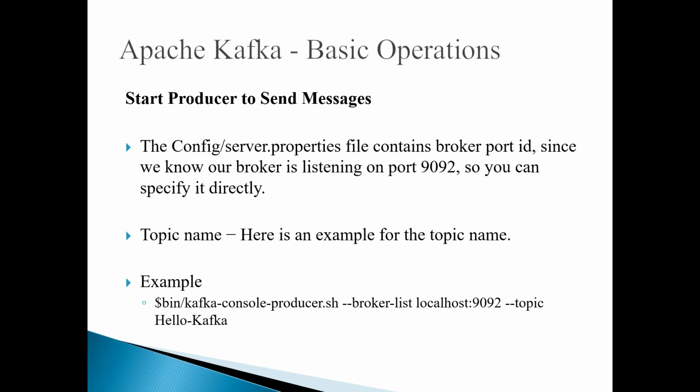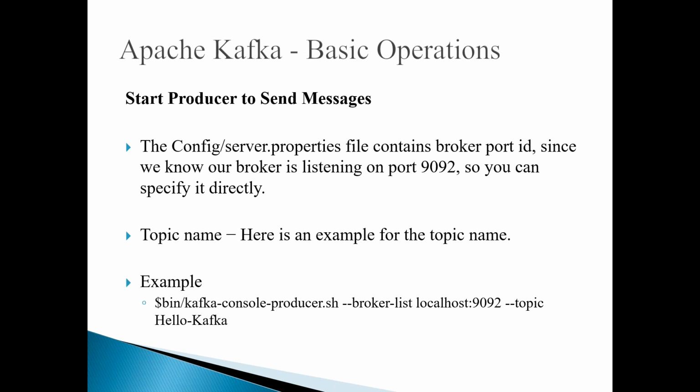You may ask how to get the broker details. If you go to the config directory of Kafka and look at the server.properties, this file contains the broker port and ID, so you can find it out. But anyway, we know where the broker is running. So let us imagine this broker is running on port number 9092, so that is how we have given it.